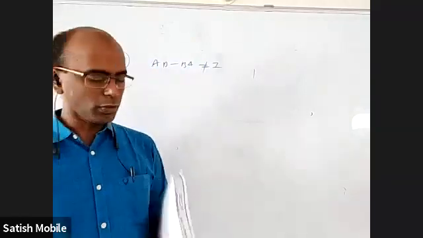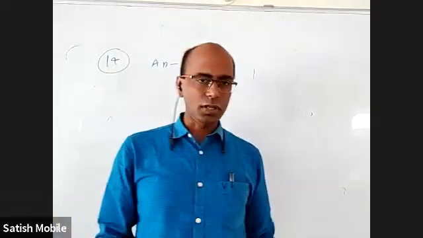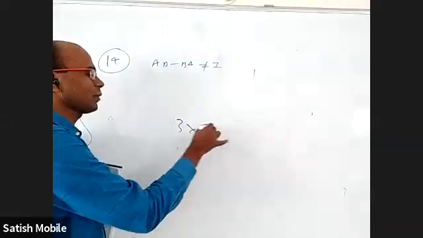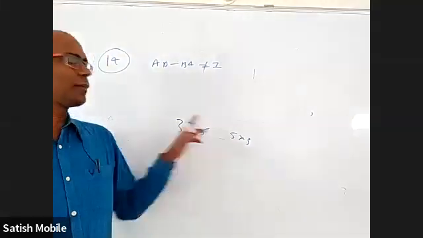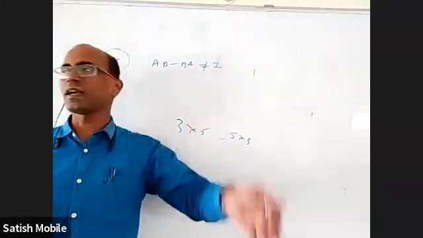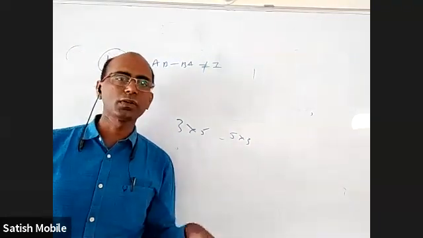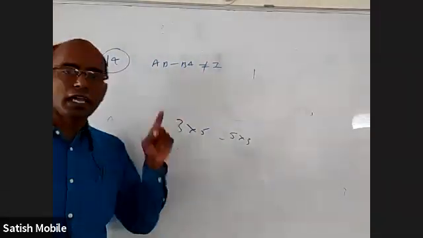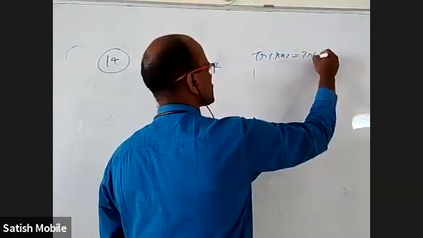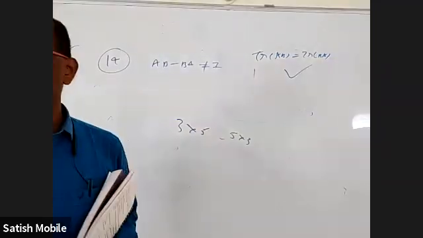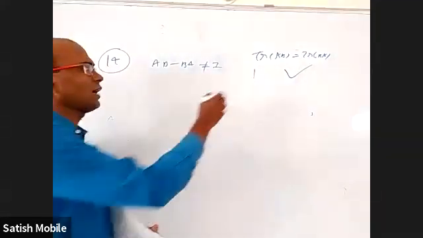But statement 2 alone is true that when you take any two matrices, not even of same order, look at this. You take a 3 by 5 matrix and a 5 by 3 matrix. When you find AB, it will be a 3 by 3 matrix. When you find BA, it will be a 5 by 5 matrix. They are two different matrices of different order. But trace of AB and trace of BA will be same. That is a formula. Trace of AB equal to trace of BA, even if AB order and BA order is different. Always, provided AB is possible, BA is possible. Multiplication is possible.